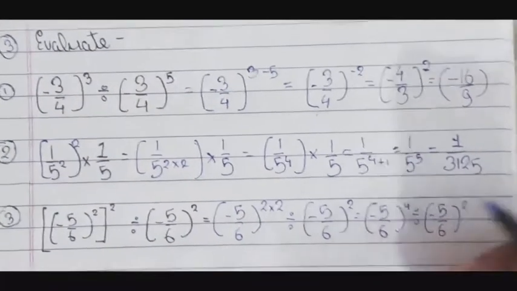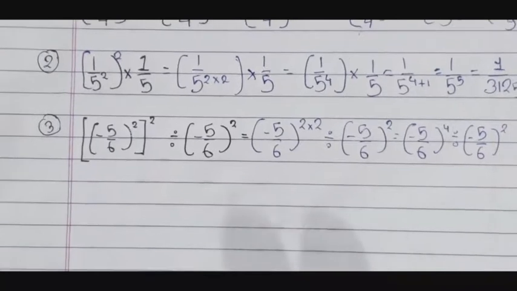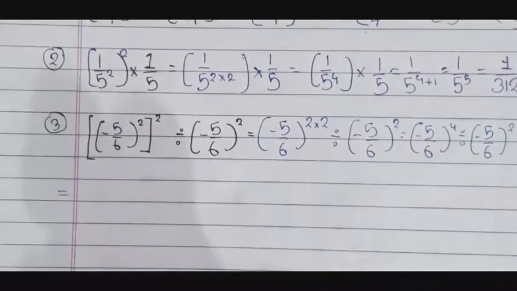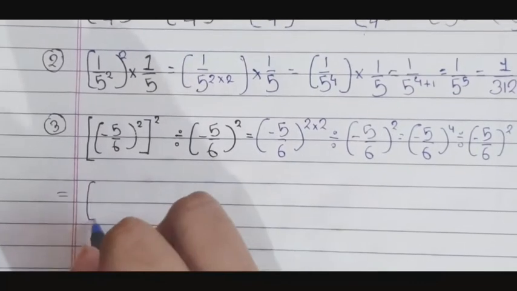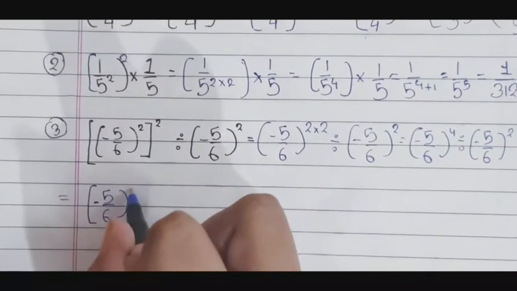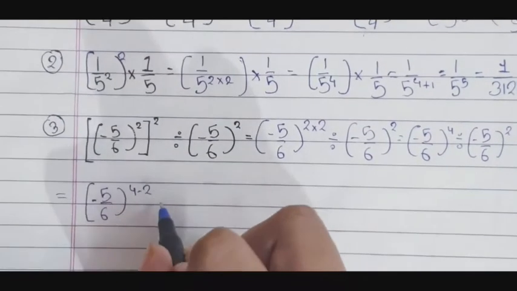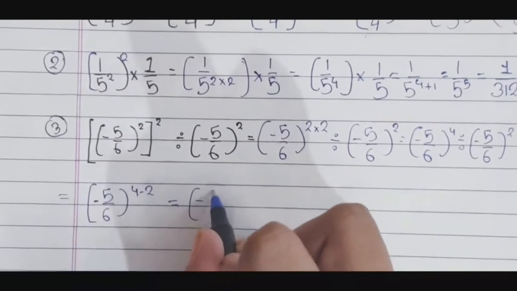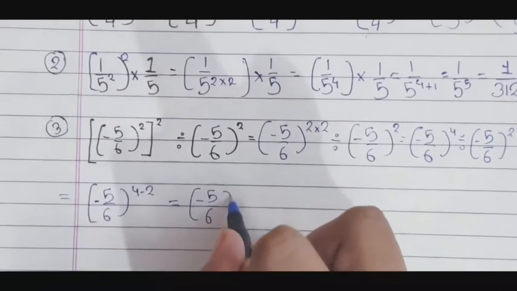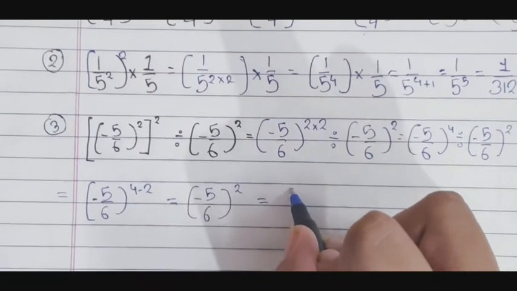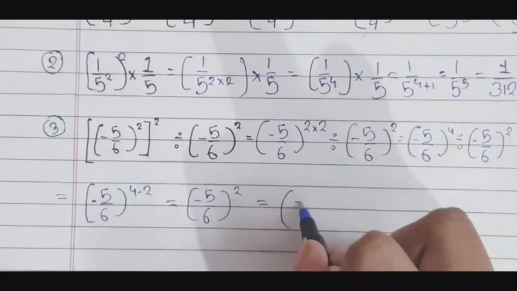It's visible? Yes. Now the second line we will use. So it's equal to bracket -5/6 to the power 4 minus 2 is equal to -5/6 to the power square. So our answer is, what is our answer? Yes, I know the answer.